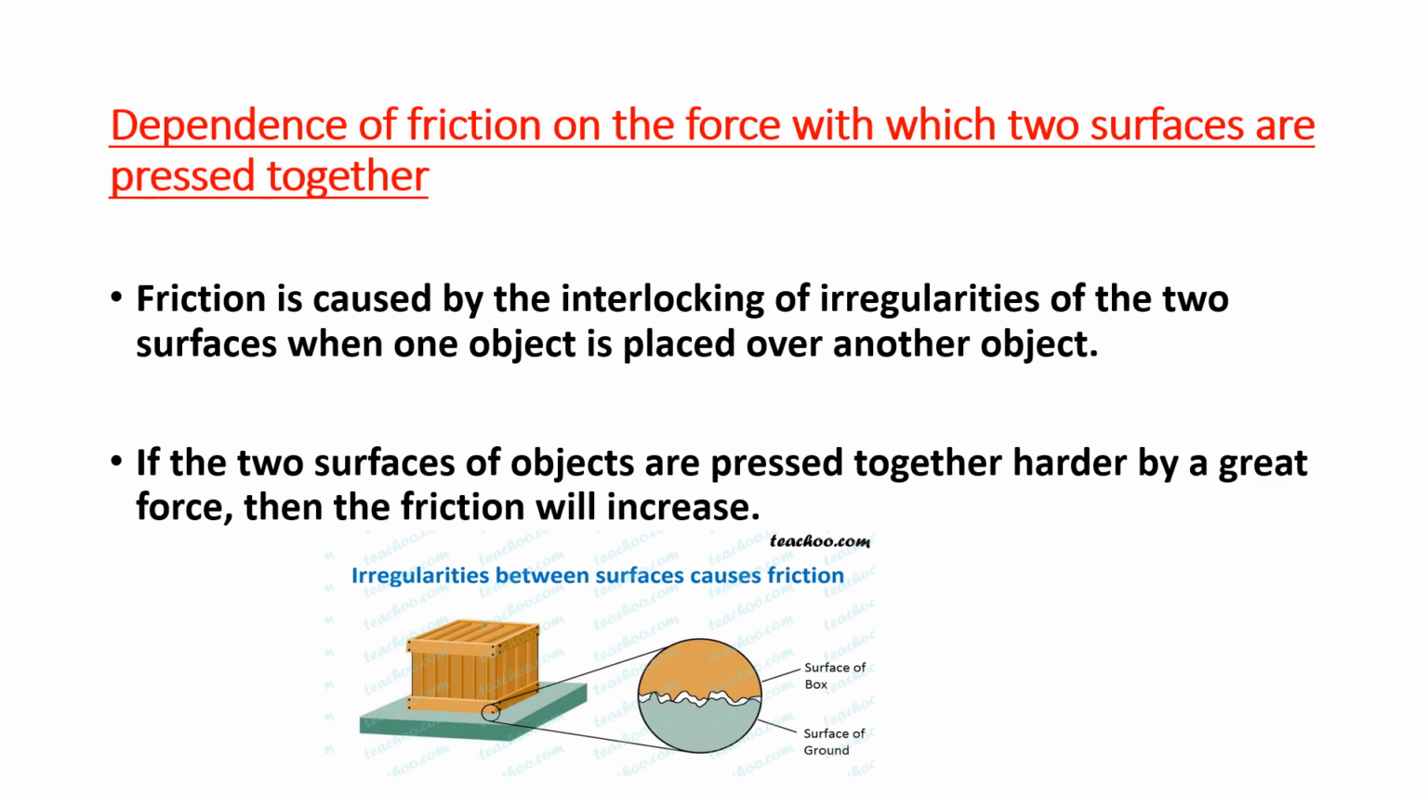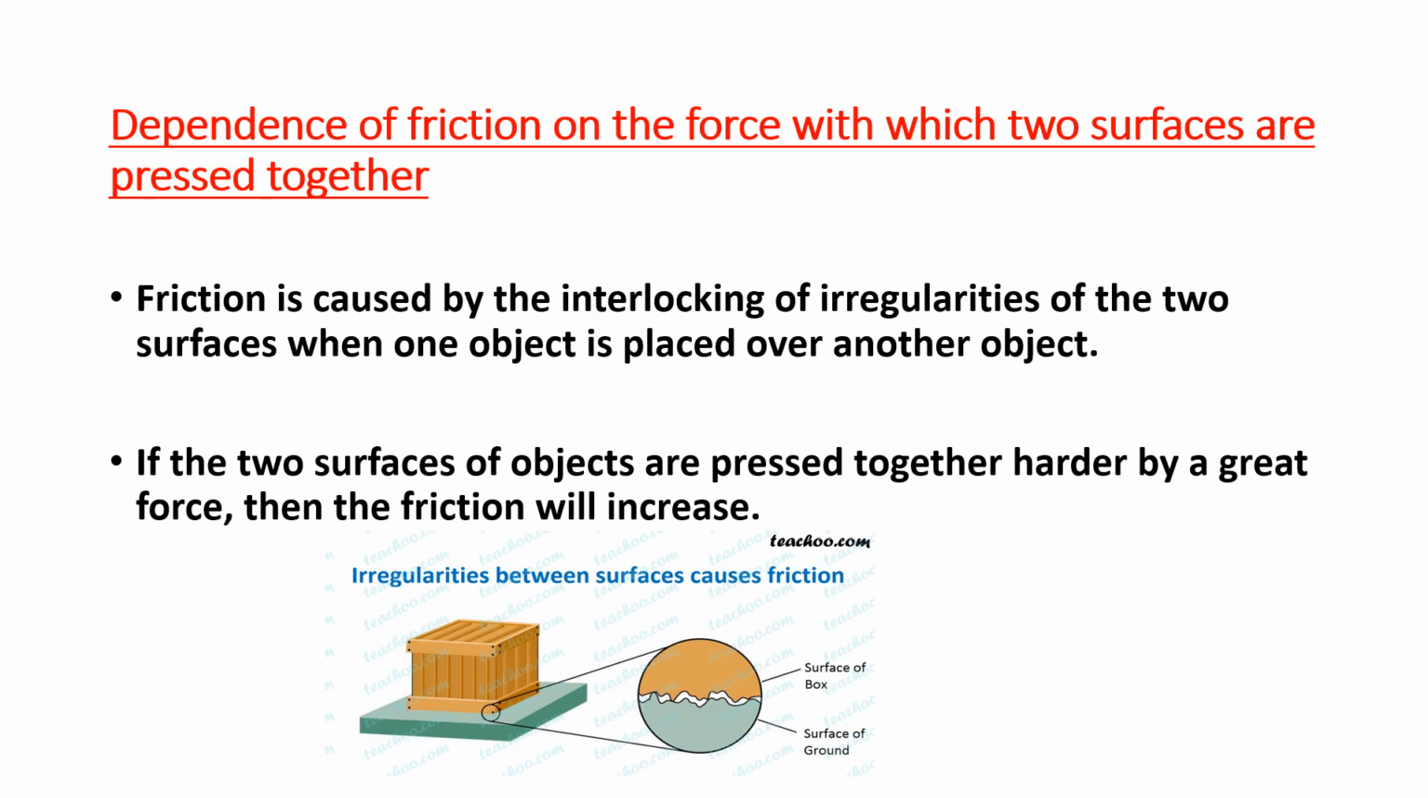Now dependence of friction on the force with which two surfaces are pressed together. Friction is caused by the interlocking of irregularities of the two surfaces, one placed over another. If the two surfaces are pressed together, see in that picture, irregularities between the surfaces cause friction. If the two surfaces of objects are pressed together harder by a great force, then the friction will increase. I already told you the example.